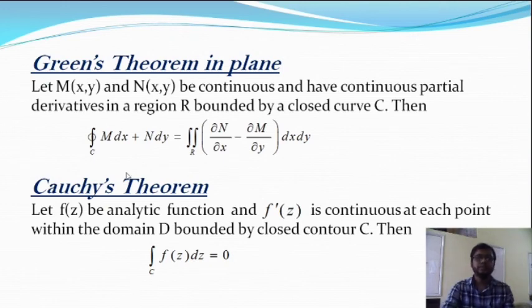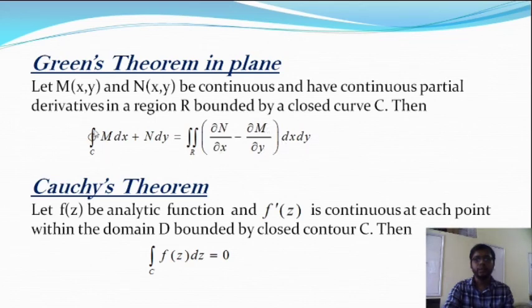Let M and N be two continuous functions, and their partial derivatives are all continuous in a region R bounded by the closed curve C. Then the closed integration over C of M dx plus N dy is equal to the double integration over R of (del N del x minus del M del y) dx dy.